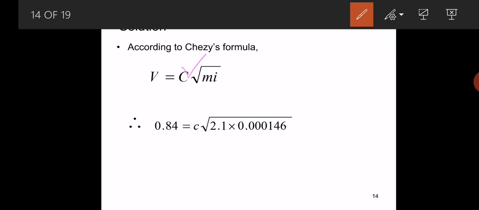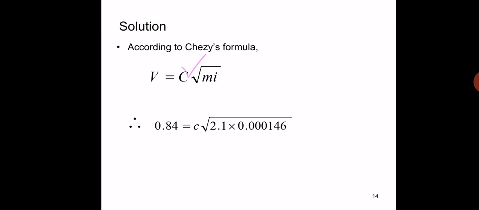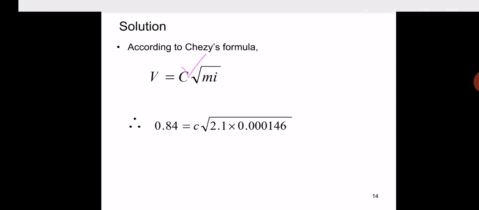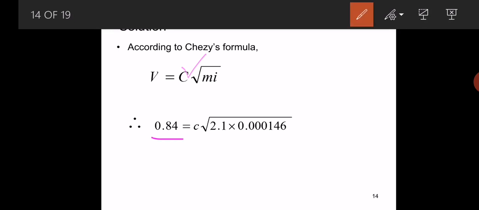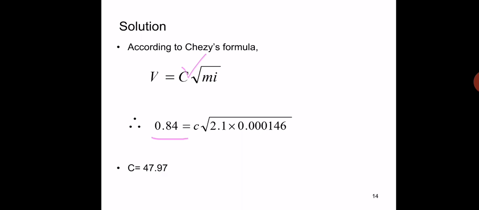Here we have to substitute the remaining values in the above formula. We get V value 0.84, C is the unknown, M is 2.1, i value is 0.000146. So we get that the C value is 47.97, according to the Chezy's formula.